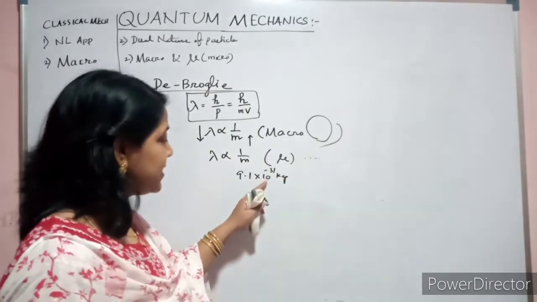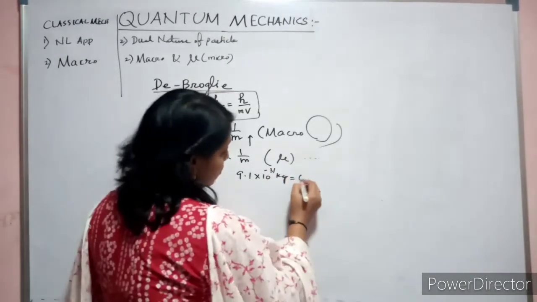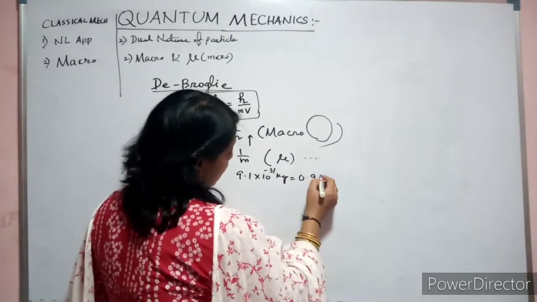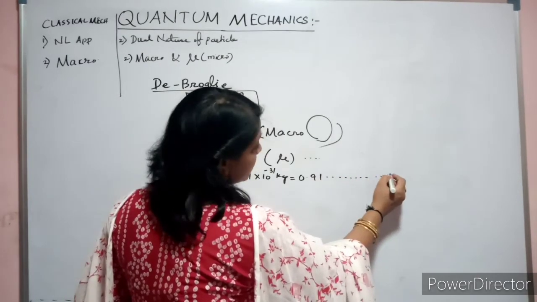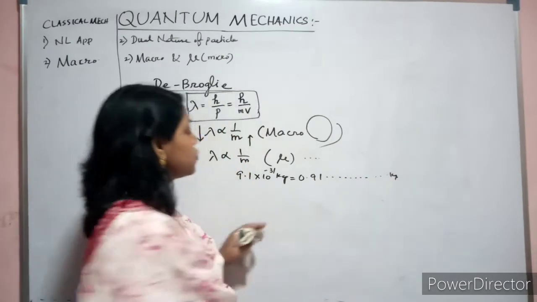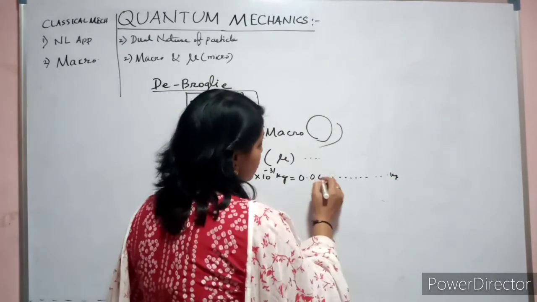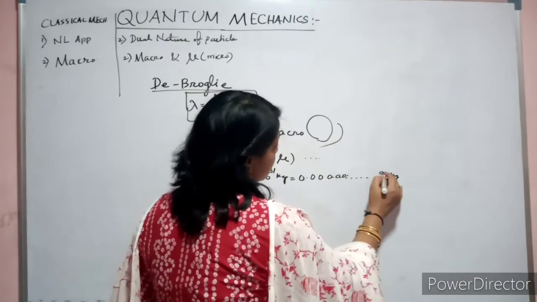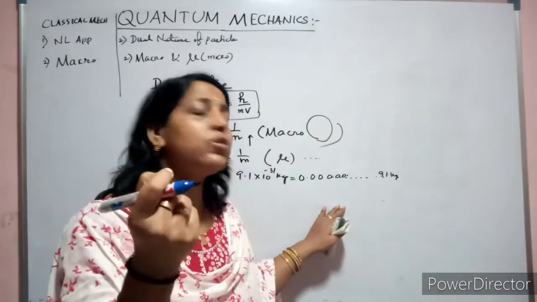You just take this 10 to the power minus 31 to its denominator. It will come as 0.000000, and last it will be 91. You just imagine how small, minute a mass it is.